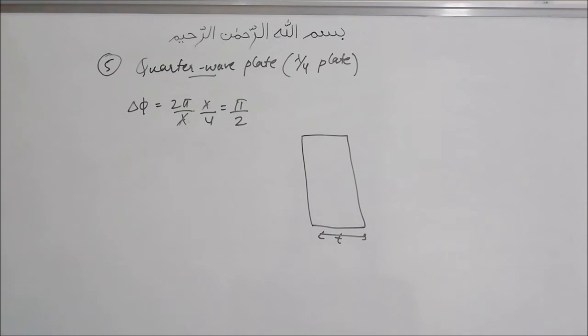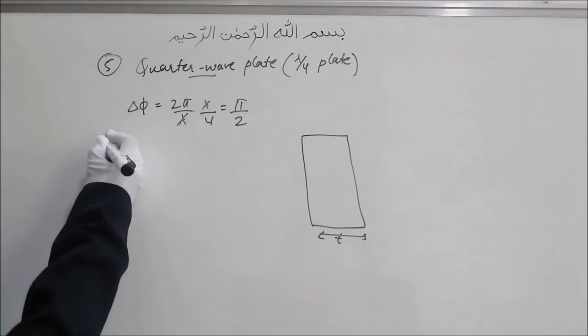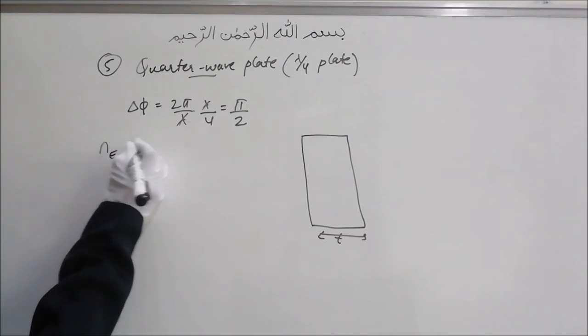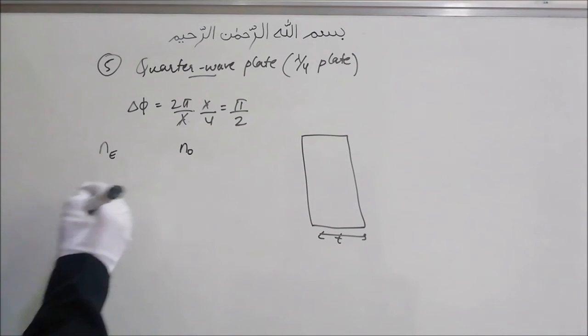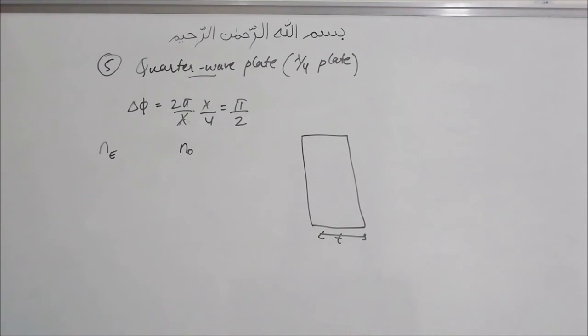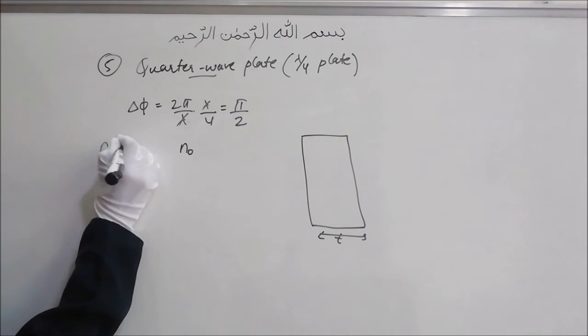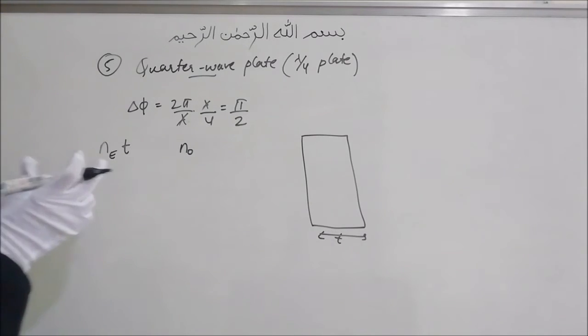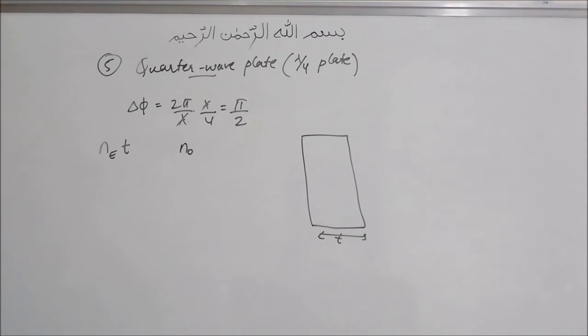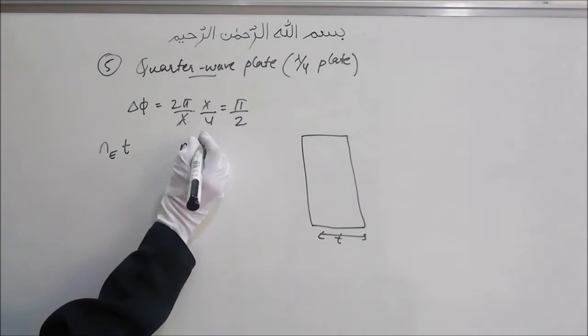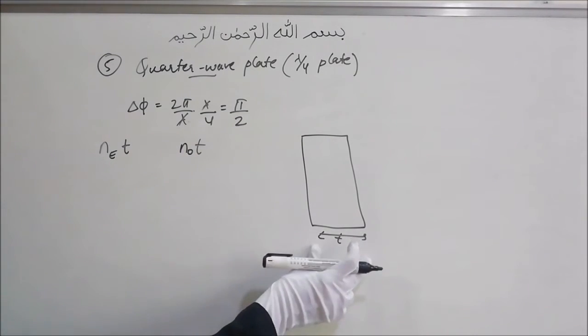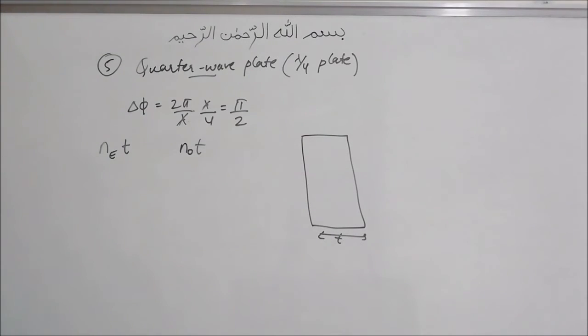Let's find that. Now if Ne is the refractive index of the E wave and No is the refractive index of the O wave, then NeT, with thickness T, will give us the optical path covered by the E ray, and NoT will give us the optical path covered by the O ray.